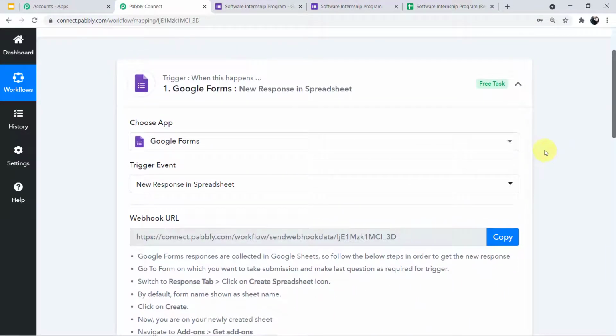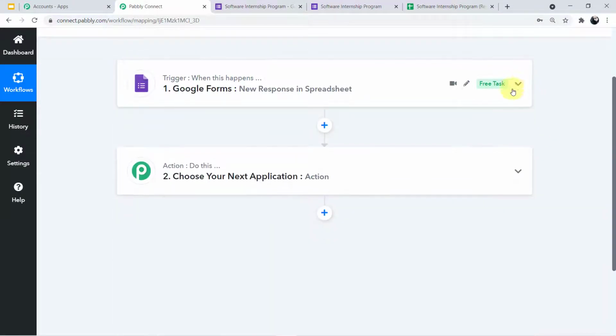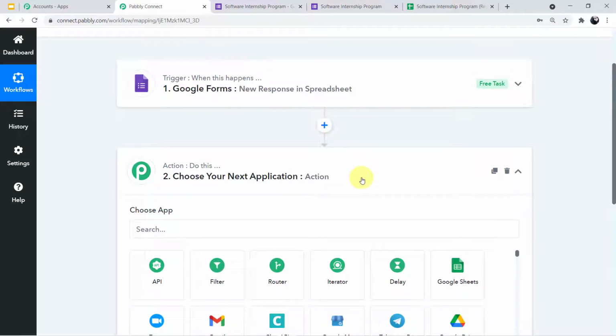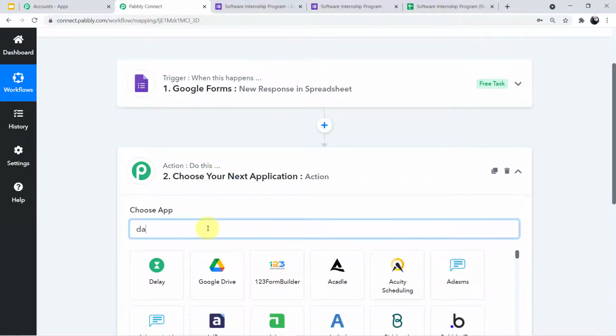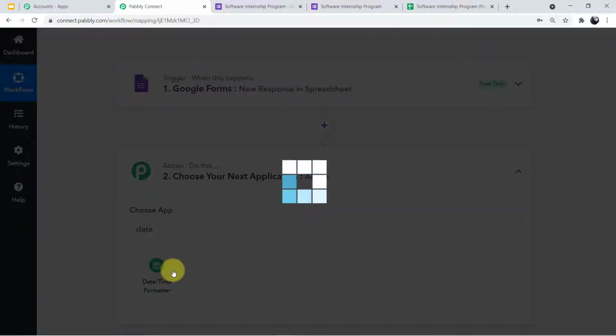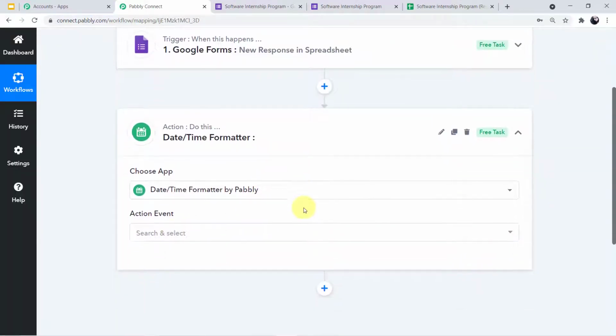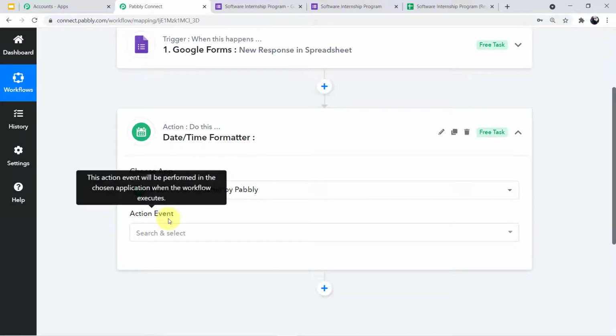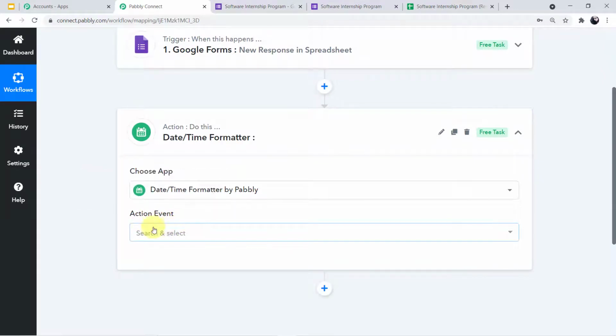So we have successfully done our first step, the integration of Google Forms. Now we will come to our second step. Click on choose next application, come to the search engine and search for Date Time Formatter. Here you can see on my screen, click this. A new field of action event will emerge in front of you.